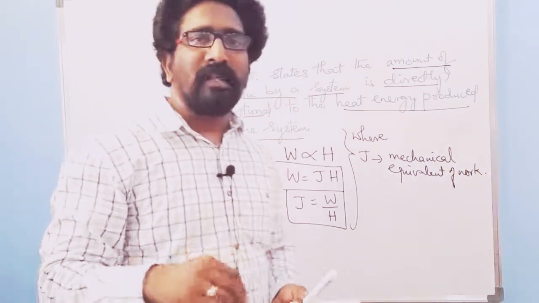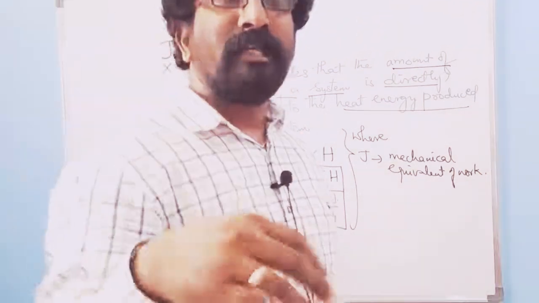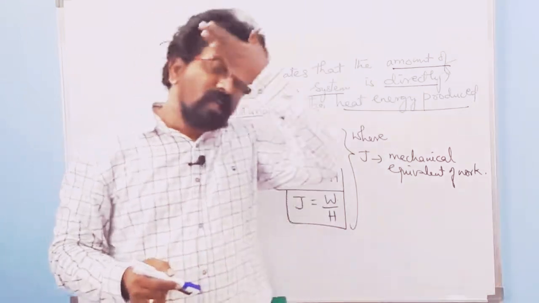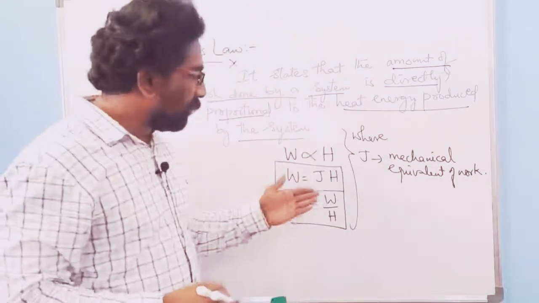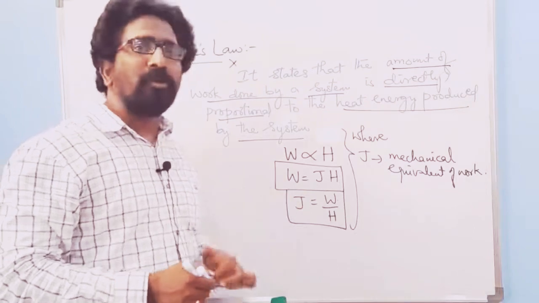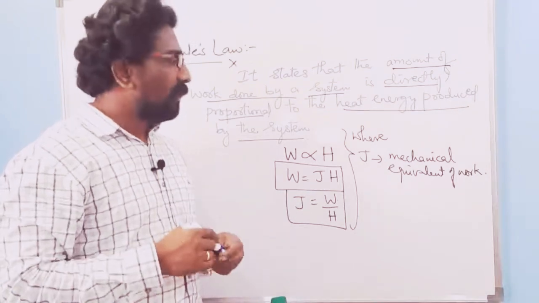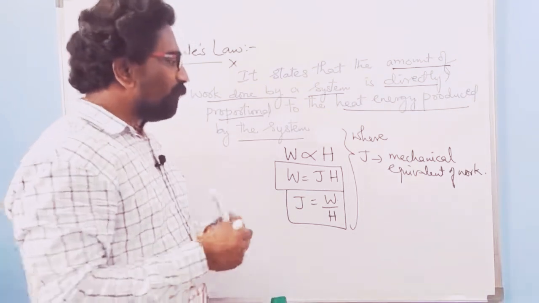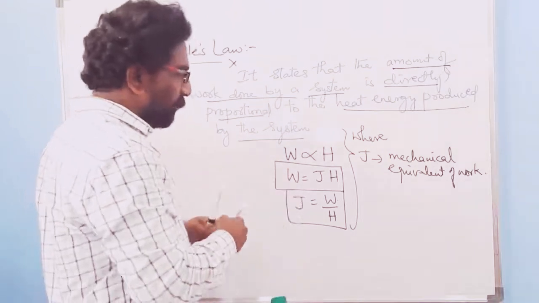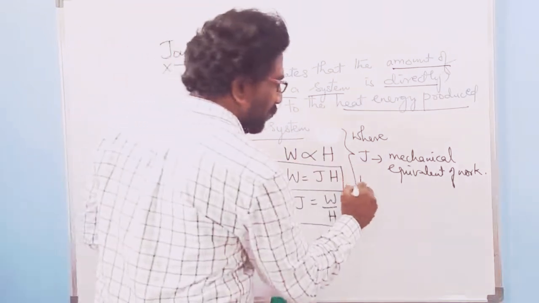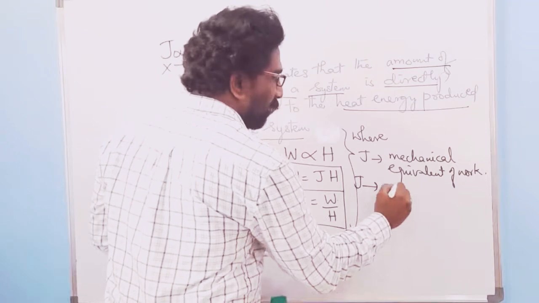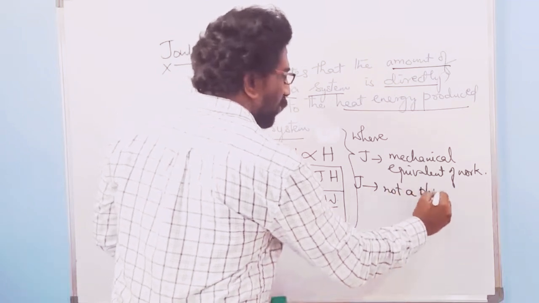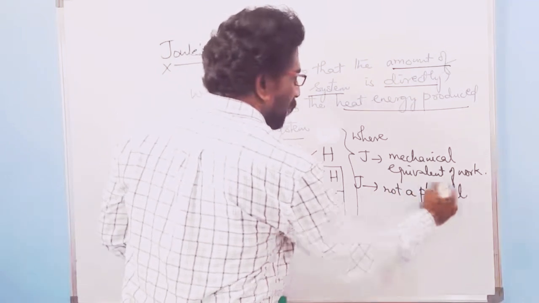Then how to define this particular J? It is the mechanical equivalent of work, defined as the ratio of work done by the system to the heat produced by the system while doing this particular amount of work. Now this J is not a physical quantity.